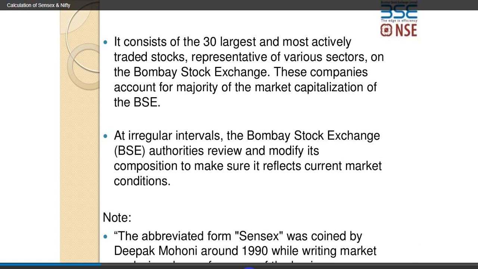These companies account for the majority of the market capitalization of BSE. At irregular intervals, the Bombay Stock Exchange authorities review and modify its composition to make sure it reflects current market conditions. So basically the index of it is called Sensex.